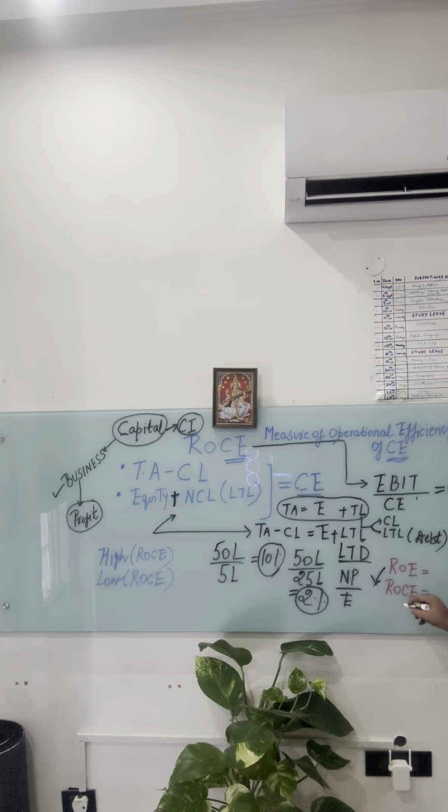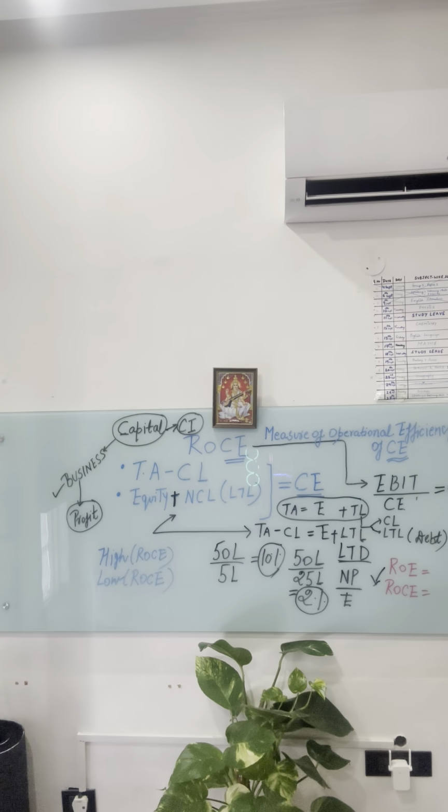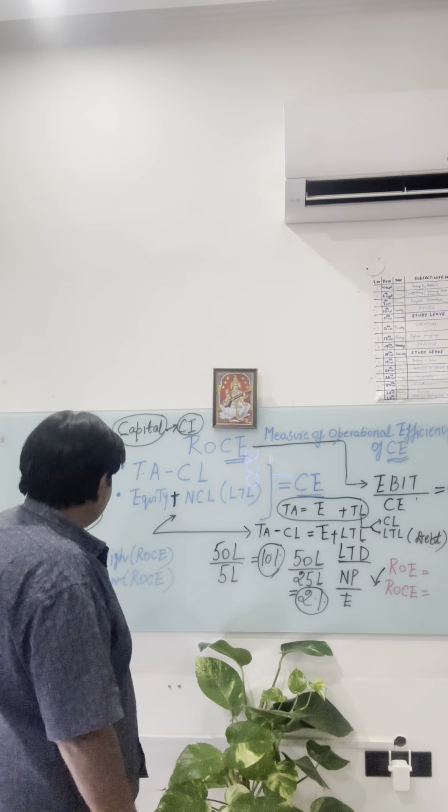Personally, I would recommend ROCE over ROE if you are an existing investor in a company or a potential investor and want to park your funds in a particular company.